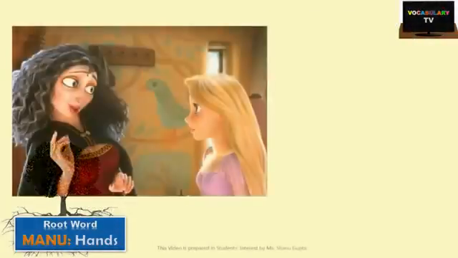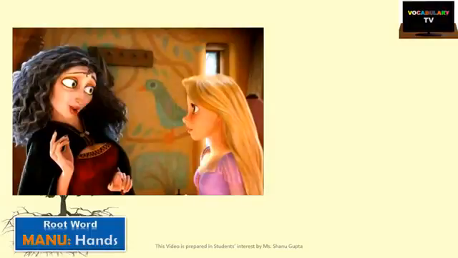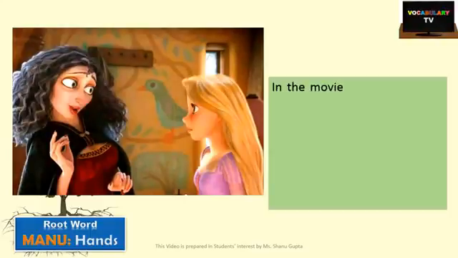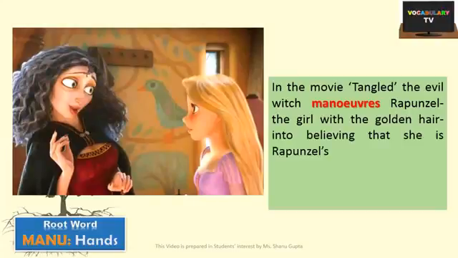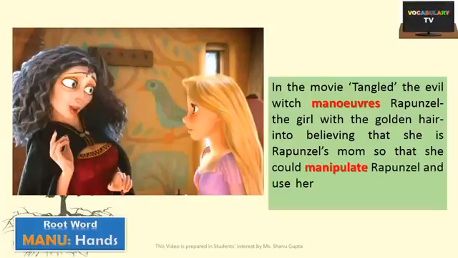Both the words manipulate and maneuver are quite similar when it comes to their second meaning, that is to control or guide someone dishonestly to serve your own ends. For example, in the movie Tangled, the evil witch maneuvers Rapunzel, who is the girl with the golden hair, into believing that she is Rapunzel's mom, so that she could manipulate Rapunzel and use her magical golden hair to stay young forever.